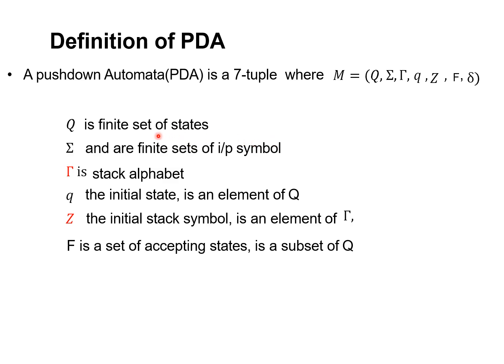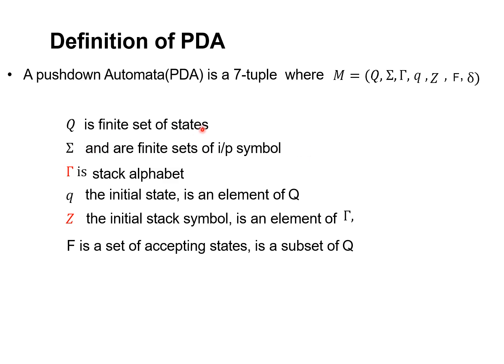A few of these symbols you have already seen in finite state machines, that is Q, sigma, q0, F and delta. Only these two, tau and Z, have not been seen in any of the previous machines. These two special symbols make the PDA more powerful.